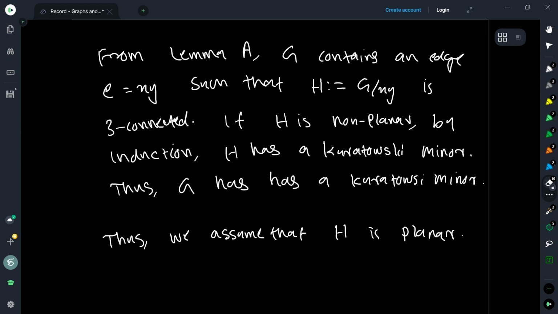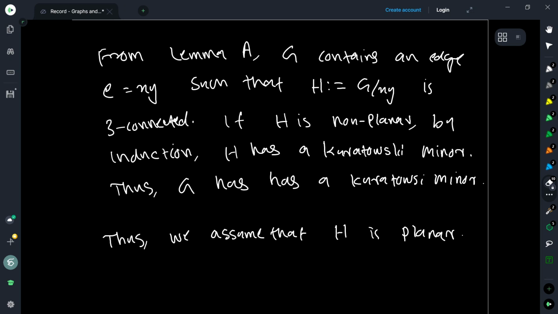Now, after contracting, let us say that the graph is called H, which is G contracted with xy. If this graph H is non-planar, then by induction we can say that it has a Kuratowski minor, because the number of vertices has reduced. X and Y have been identified to a single vertex.